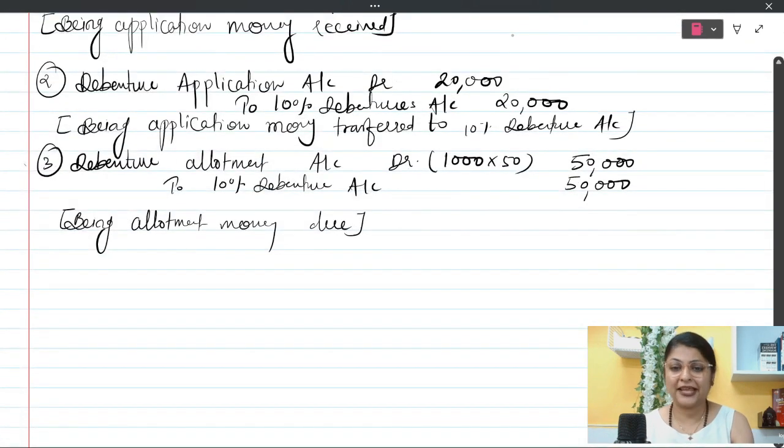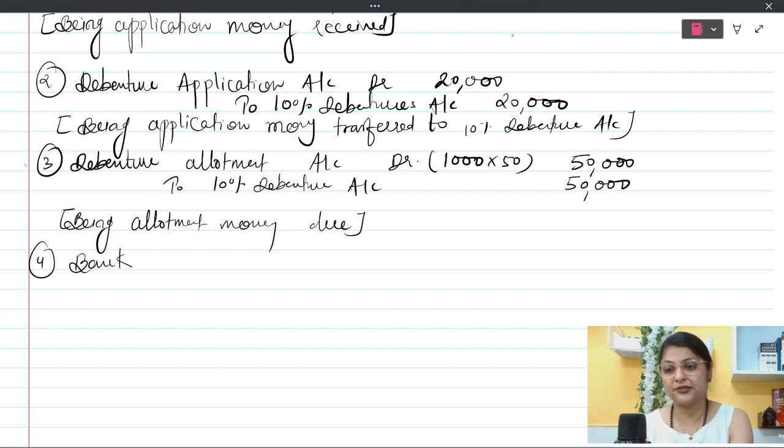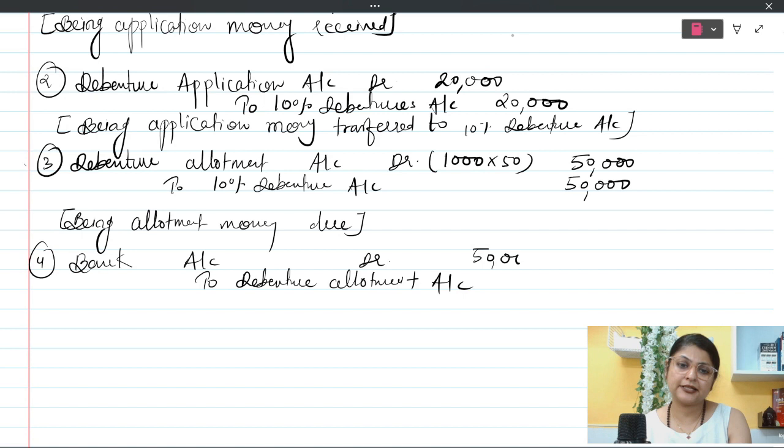Next entry is receiving this allotment money. So the entry is going to be bank account debit to debenture allotment account. You are receiving 50,000 rupees over here from the public. In the earlier entry, you had asked them; this is called the due entry. The third entry is the due entry and the fourth entry is the receiving entry. Here I am going to write in the narration: being allotment money received.